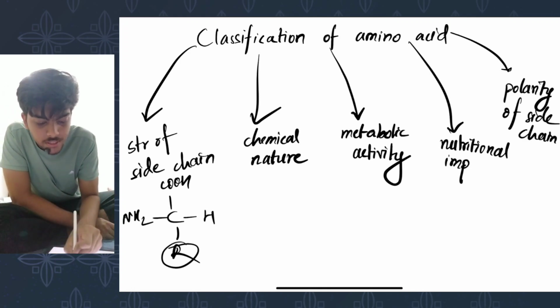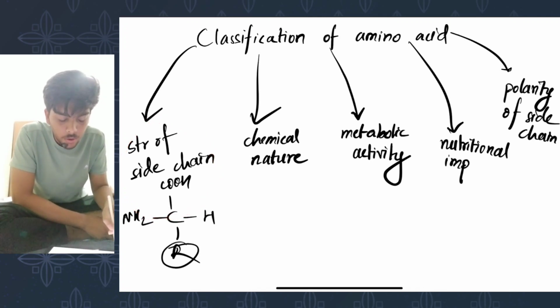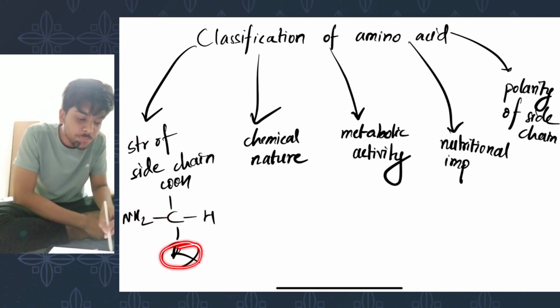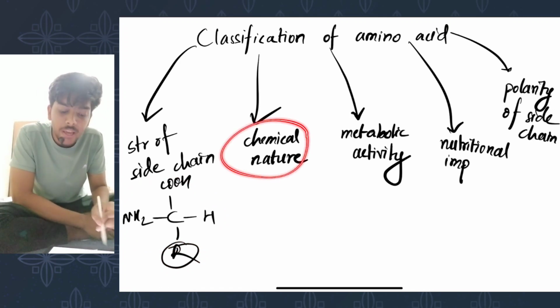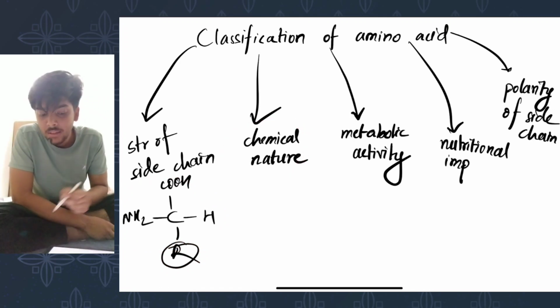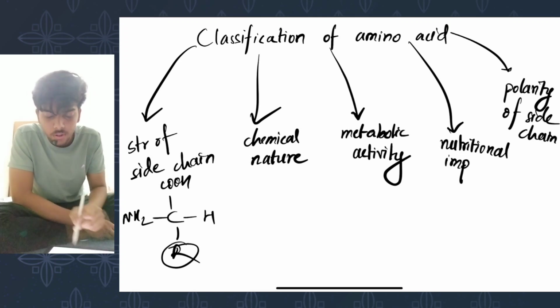So what are the various bases of classification? There's your structure of side chain. Depending upon the type of side chain that is present in amino acid, it can be of various types. Second, on the basis of chemical nature of amino acid, that is in a solution, is the amino acid acidic, basic, or neutral?